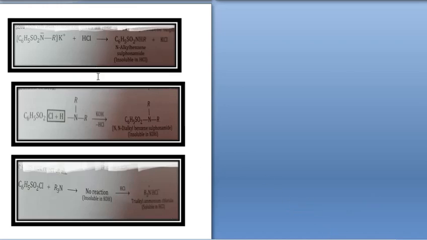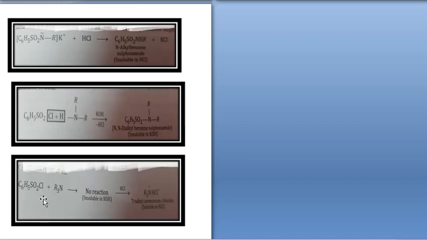If you treat it with secondary amine, C6H5SO2Cl plus R2NH, this is secondary amine, again HCl will be removed and you will get C6H5SO2NR2. This is called N,N-dialkyl benzene sulfonamide. This N,N-dialkyl benzene sulfonamide is insoluble in KOH.